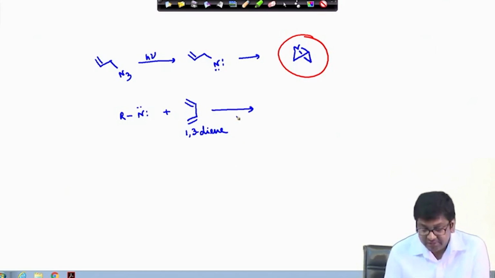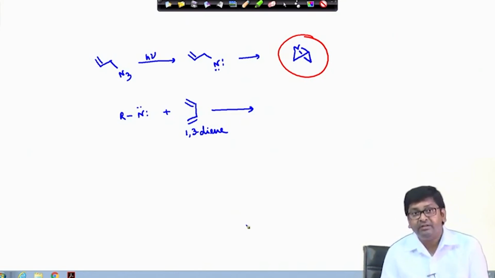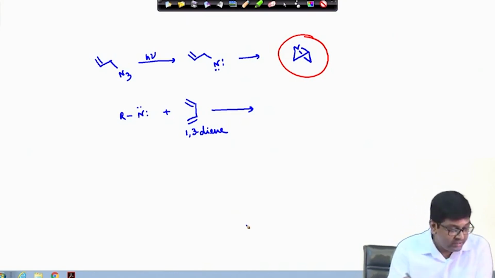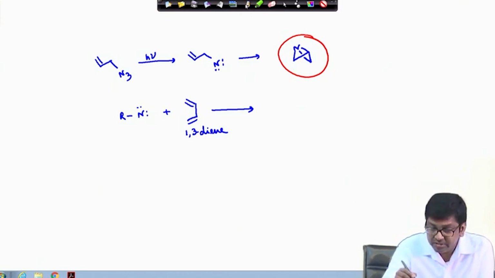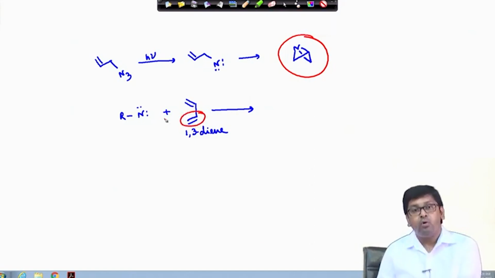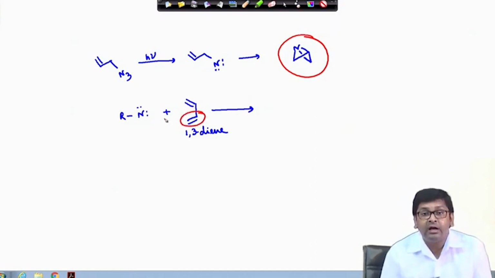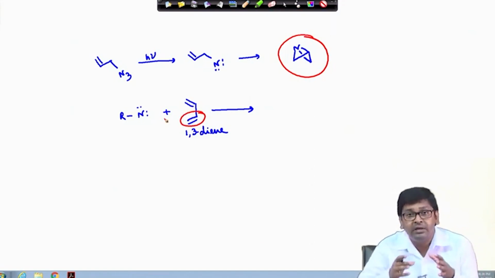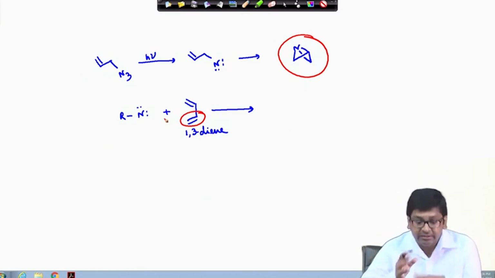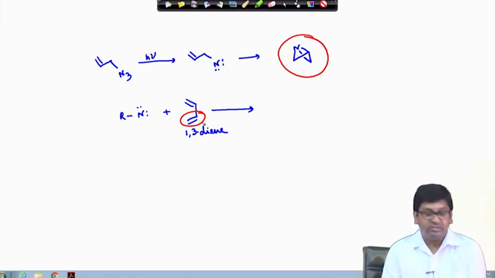If it reacts with the nitrene, only the 1,2 addition will happen. That means it will only react with one of them. As we have seen, carbenes also react in a similar fashion. So, here also it will react in a similar way, only with one of these olefins.